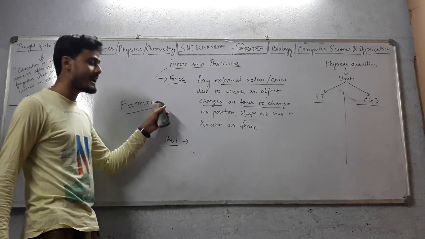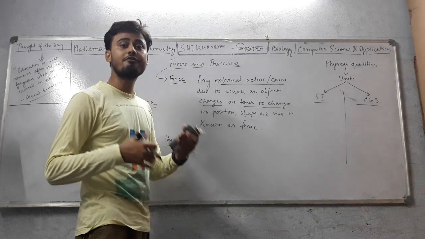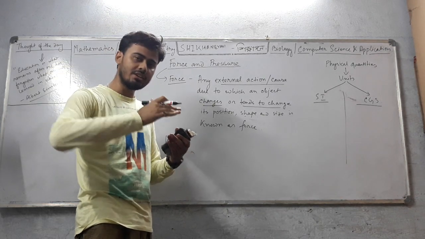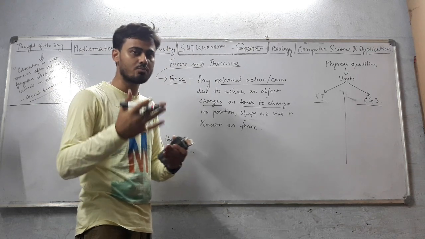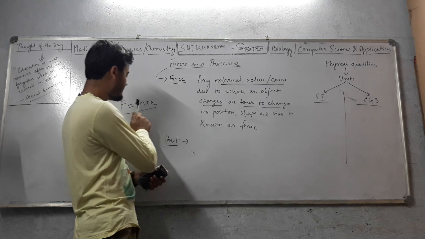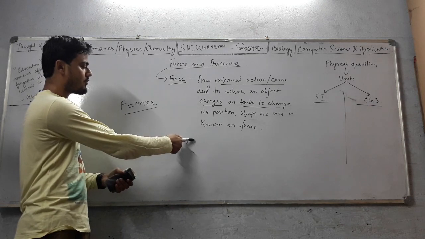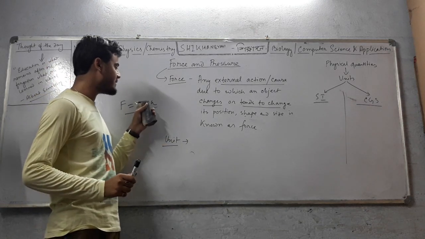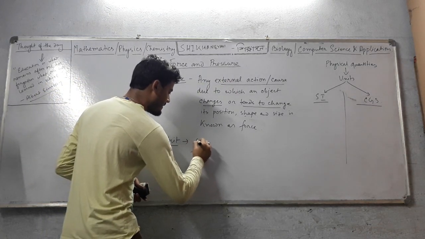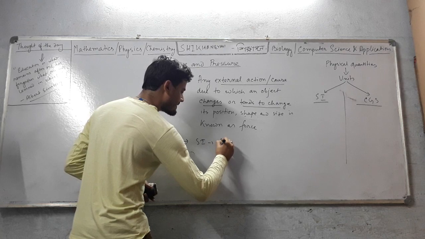What is acceleration? Acceleration means change of velocity with respect to time. With time to time, when the velocity changes, increases or decreases, then it is known as acceleration. Okay, the rate is known as acceleration. So from this definition, we will form the unit of force. So what is the unit of mass in the SI system? It is kg.